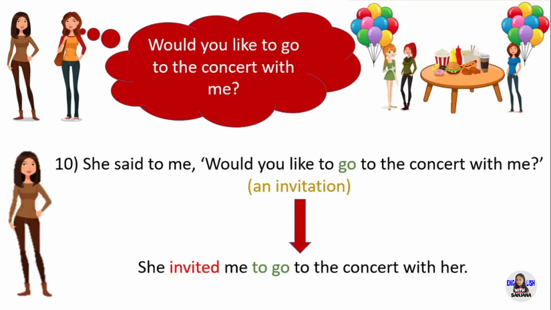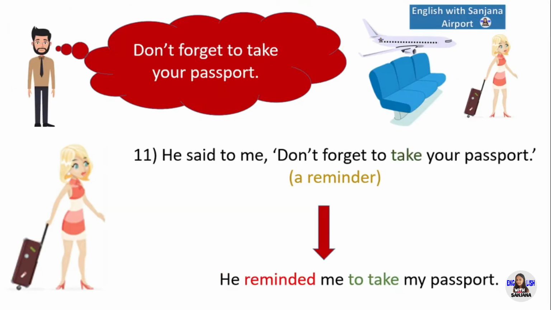Would you like to go to the concert with me? She said to me, "Would you like to go to the concert with me?" In direct speech, this is an invitation, so you can use invited as the reporting verb. In reported speech, she invited me to go to the concert with her. Don't forget to take your passport. He said to me, "Don't forget to take your passport." In direct speech, this is a reminder, so you can use reminded as the reporting verb. In reported speech, he reminded me to take my passport.